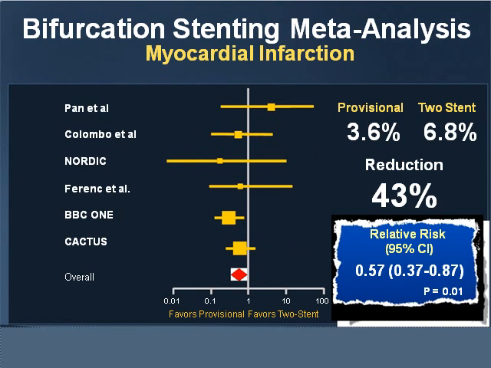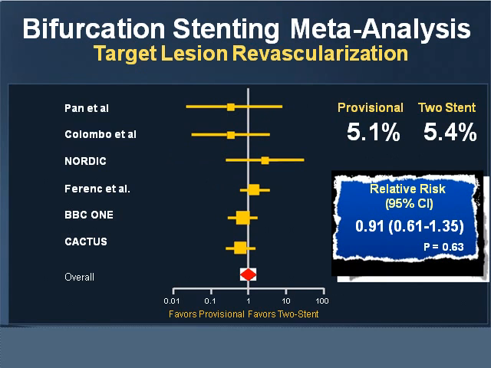The myocardial infarction is probably the only difference between the single stent versus a double stent strategy. It is not the stent thrombosis which basically affects it, it is the myocardial infarction. You can see the comparison between the provisional, which is 3.6, compared to the 2 stents, which is 6.8, which is statistically significant. So the only thing is when you use a 2-stent strategy, probably you are increasing the myocardial infarctions in those patients. Whereas TLR remains more or less the same in both the strategies.